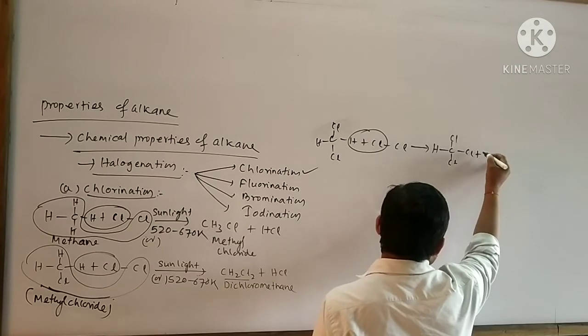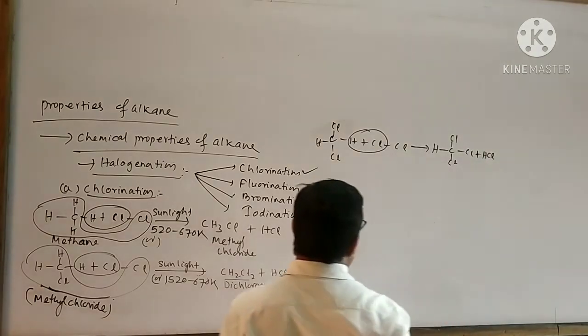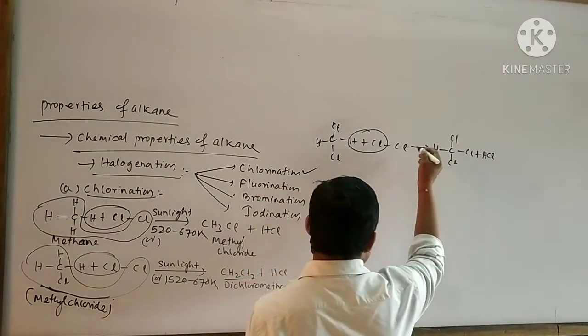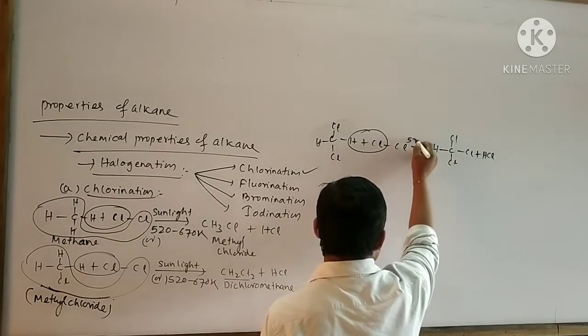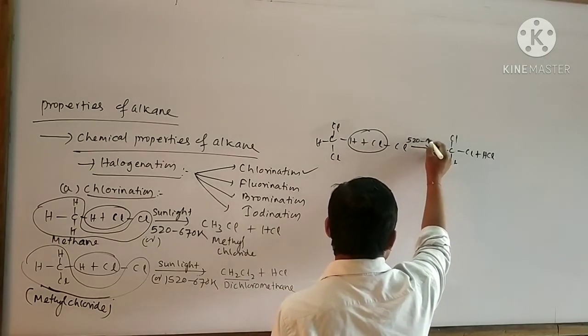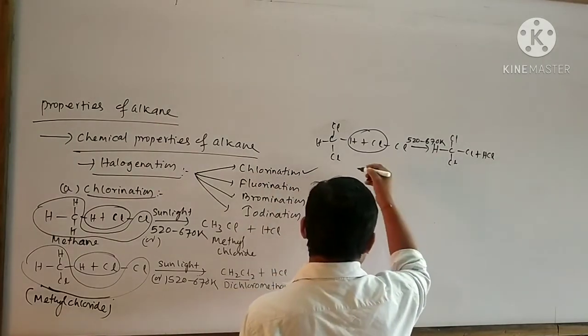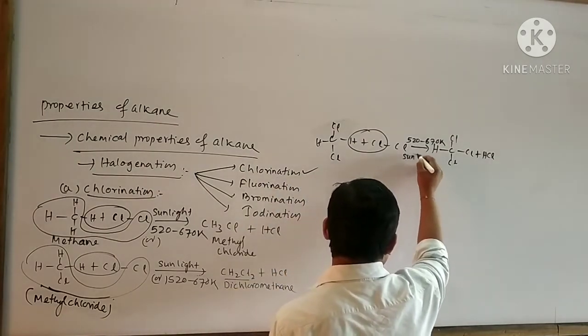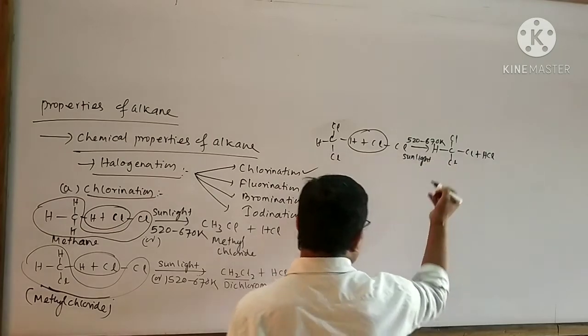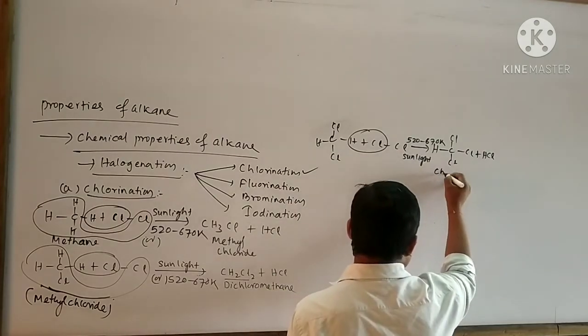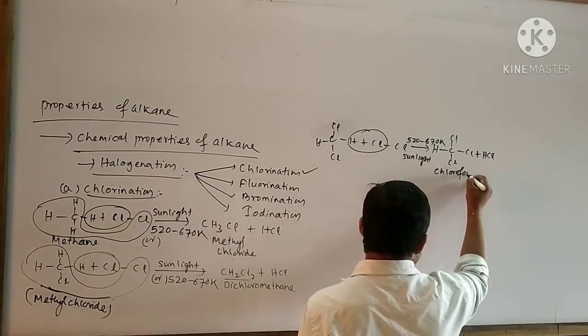Here the byproduct is HCl. It requires a temperature of 520 to 670 Kelvin, or you can also carry out the reaction in the presence of sunlight. The name of this product is said to be chloroform.